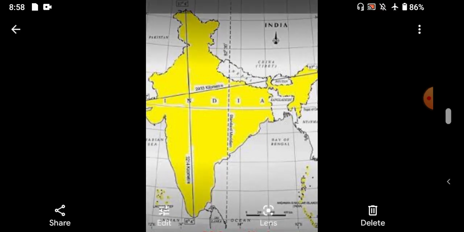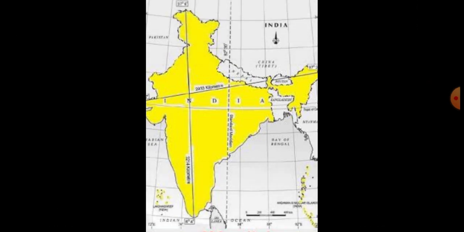Okay, students, once again I will repeat. Those who are taking notes, you have to write these one-word answers and keep them. Which is the smallest state in India? The answer is Goa. Which is the largest state in India? The answer is Rajasthan.